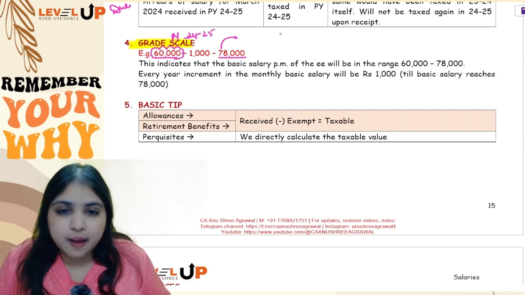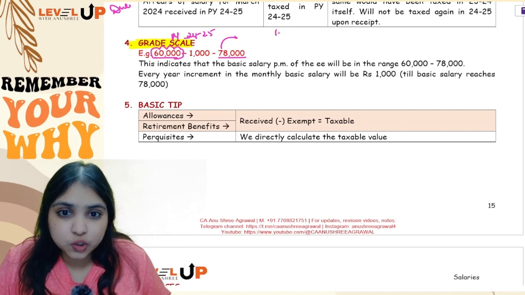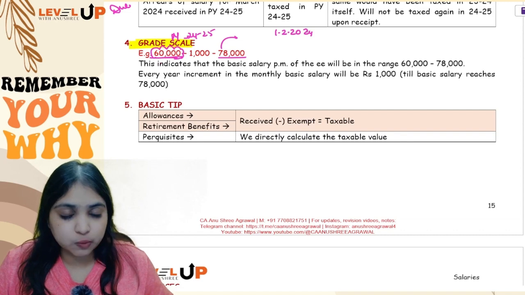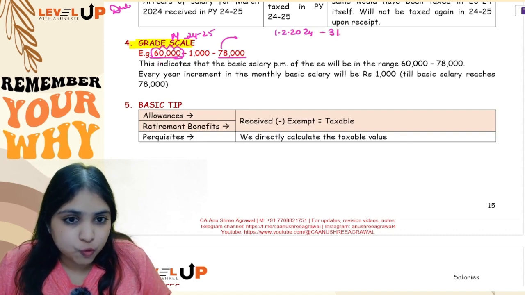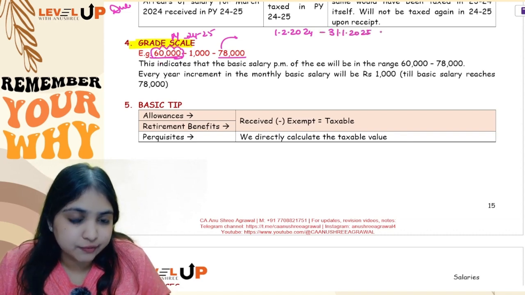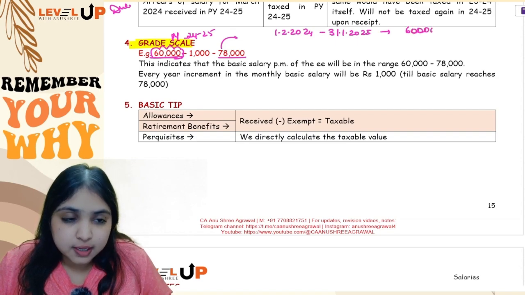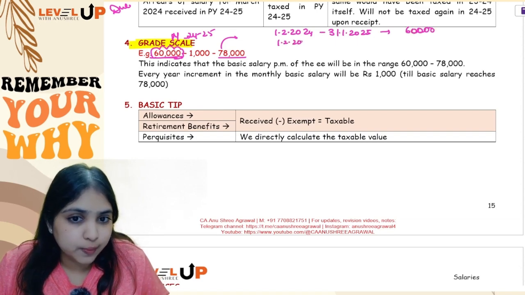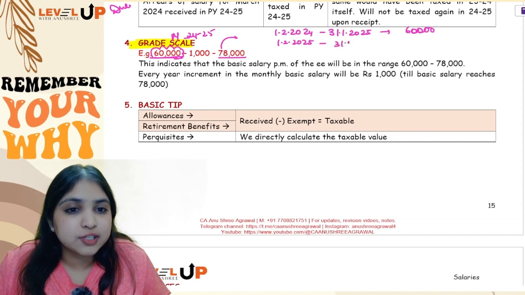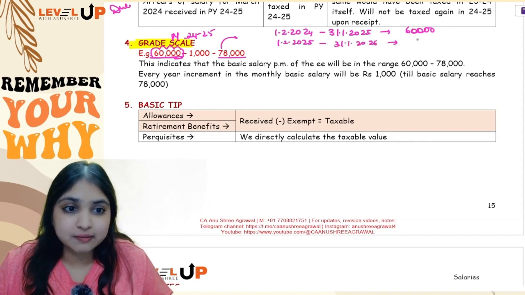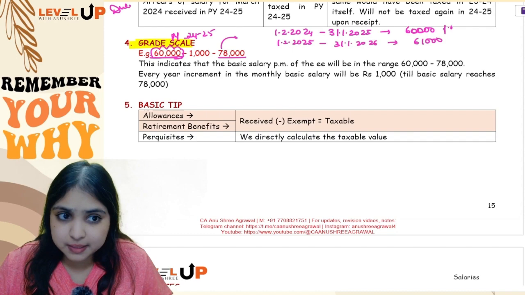So let's take an example. Let's say our employee was hired on 1st February 2024, okay, with a starting salary of 60,000. So from 1st February 2024 to 31st January 2025, his salary is going to be 60,000. Then from 1st February 2025 to 31st January 2026, his salary will be 61,000 per month, monthly salary.